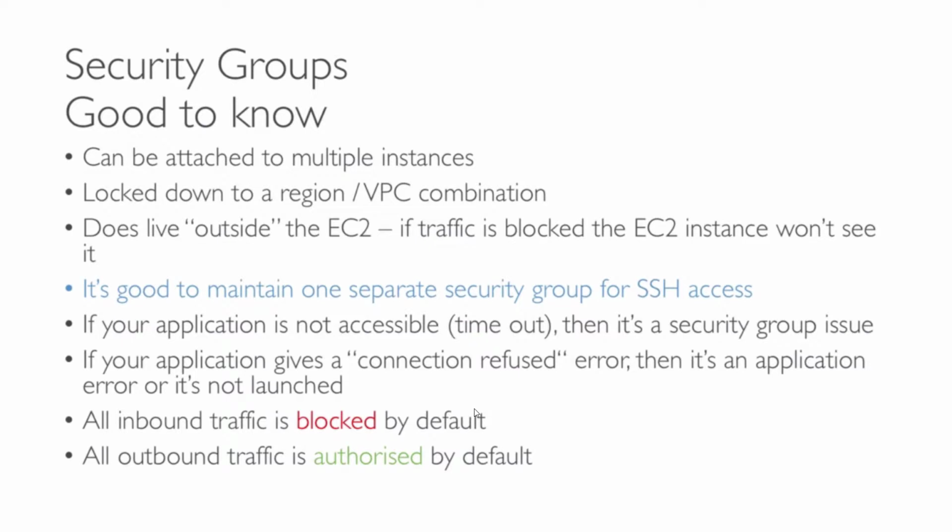By default, all the inbound traffic is blocked in the security group. The only one allowed is port 22, because that is needed to access the machine over SSH. And by default, all the outbound traffic is authorized from the machine, so you can connect to any internet IP or any other EC2 instance from that particular machine. That's the outbound traffic.